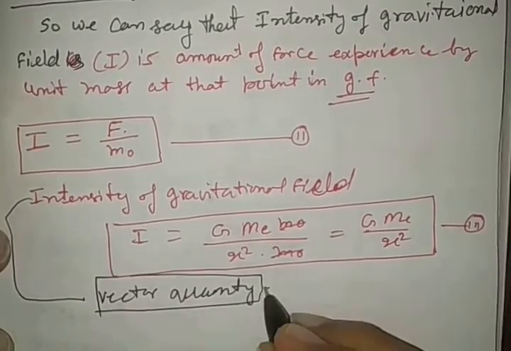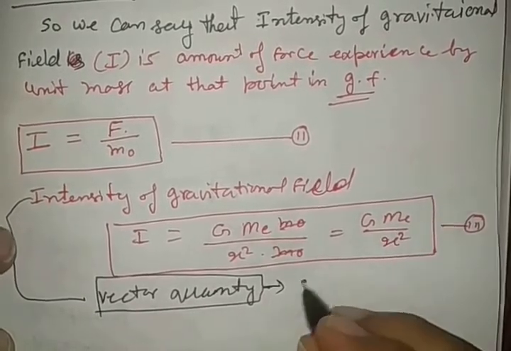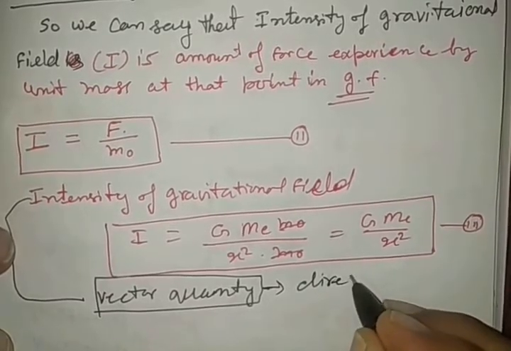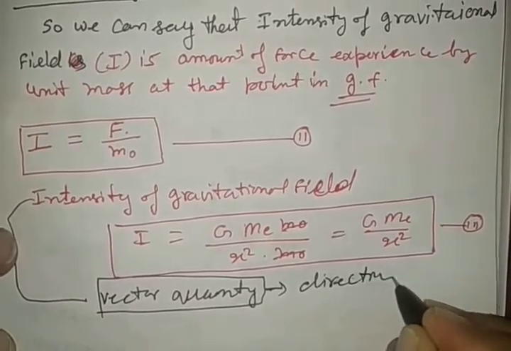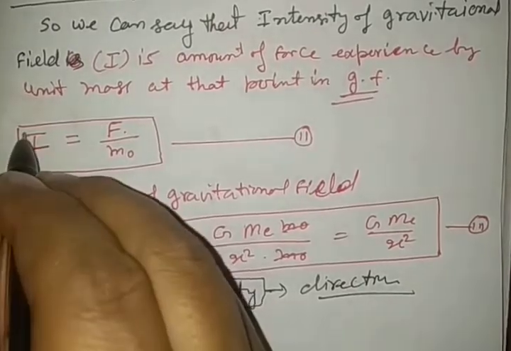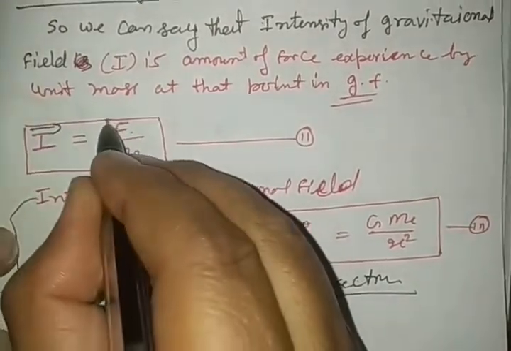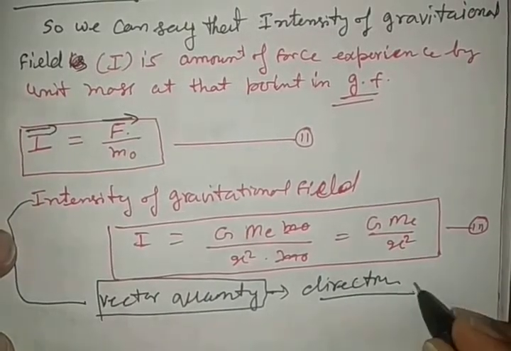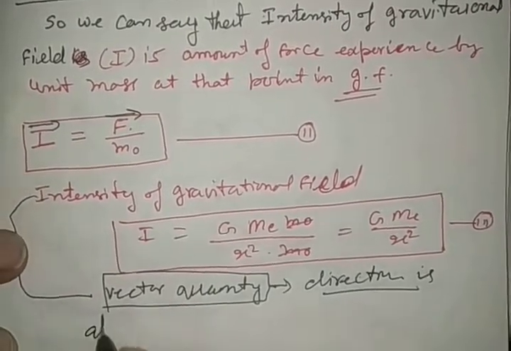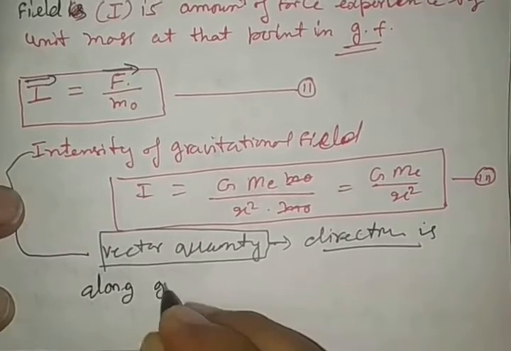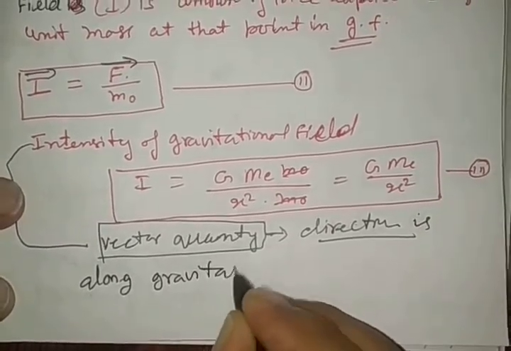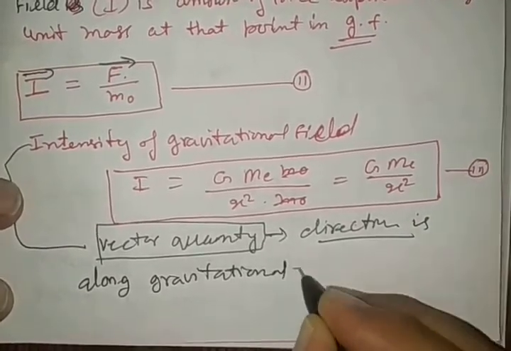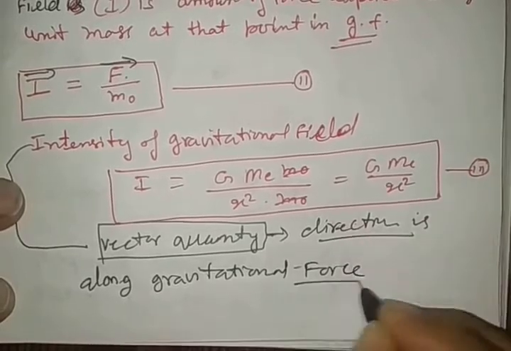This intensity of gravitational field is a vector quantity. So in which direction? Intensity is a vector quantity, so its direction is along the gravitational force.